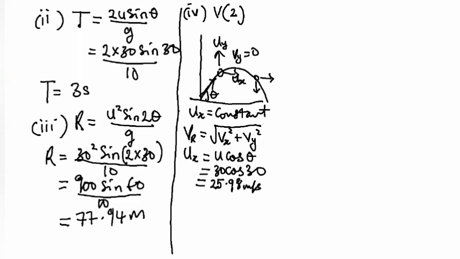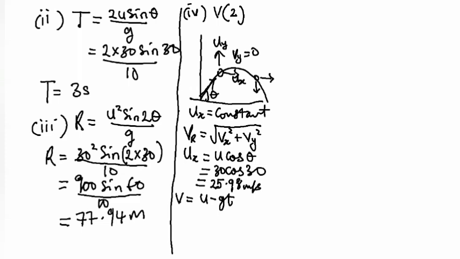So for you to find its velocity after 2 seconds, you use the equation of uniform motion: V equals U plus or minus GT. For inclined projection, when it's going up, it is negative G, and when it's coming down, positive G. But whether you use positive or negative here, it will reflect when you are calculating the final resultant.